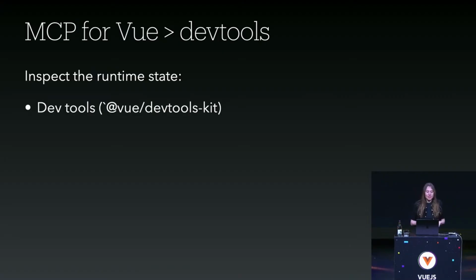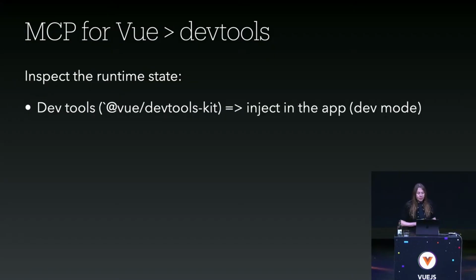For that, we will use the DevToolkit, which is, that's really imprecise, a kind of API for the DevTools. Then, of course, we don't want to inject it directly in our production code. So we would like to inject it in the application only in dev mode, and ideally programmatically. So that's actually a very good use case for a Vite plugin.